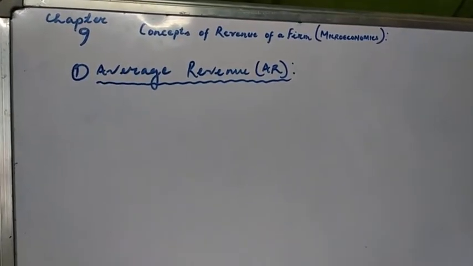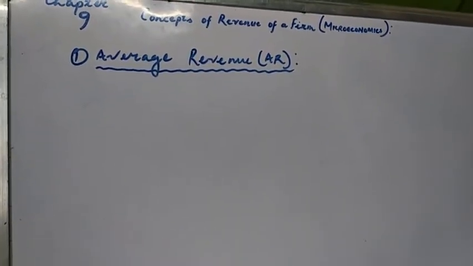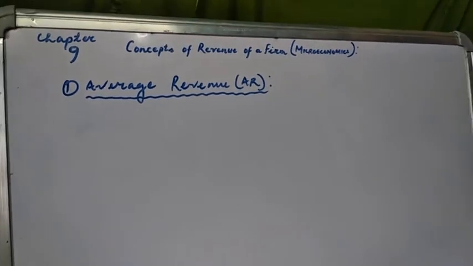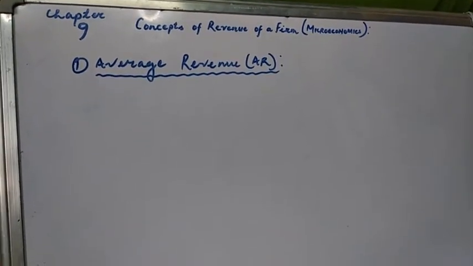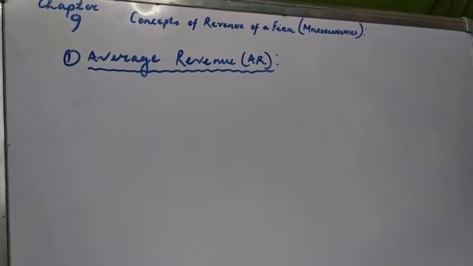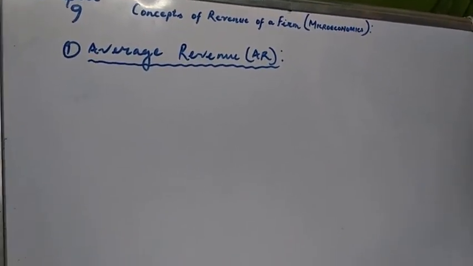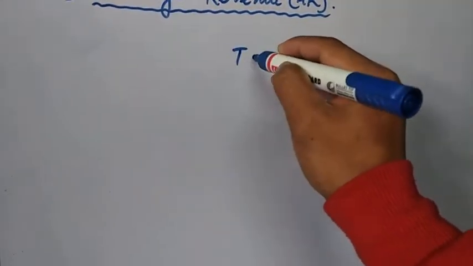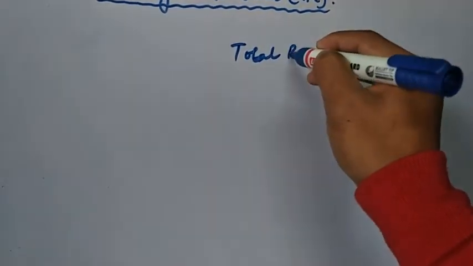The first concept is the average revenue. And to understand what is average revenue, you have to understand what is total revenue.